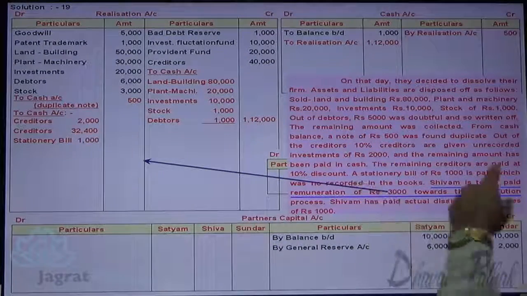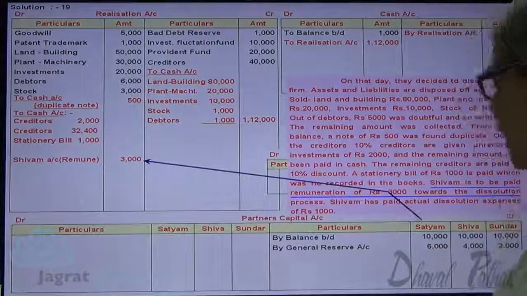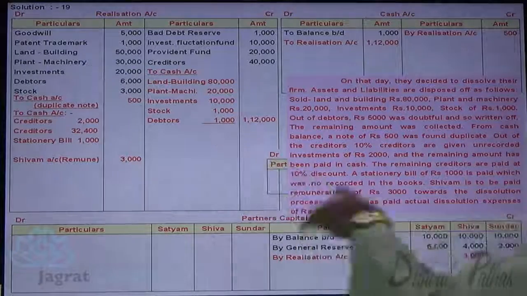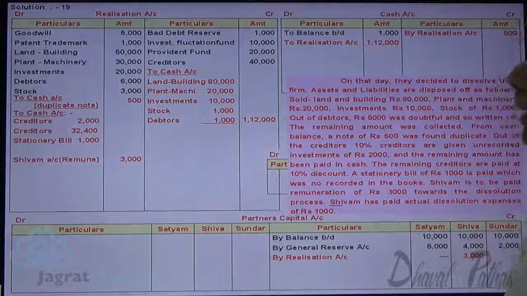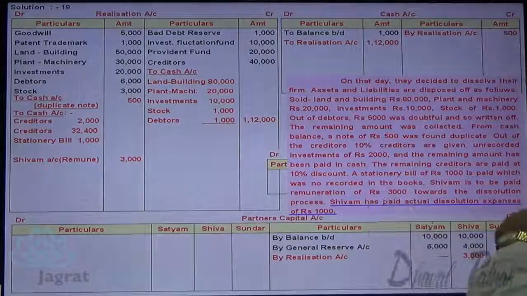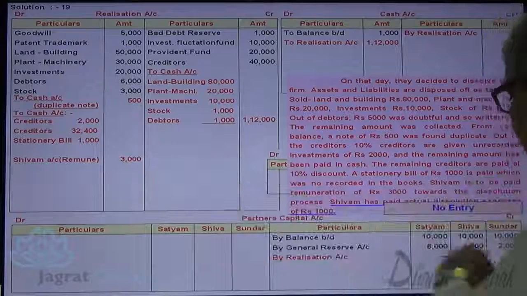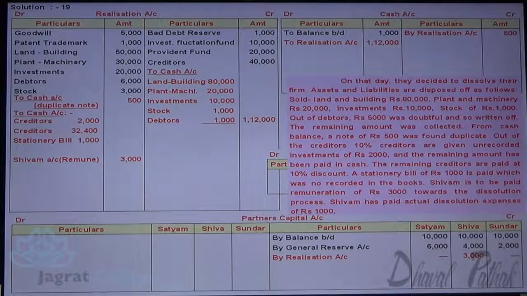Shivam is to be paid remuneration of 3,000. So there is another entry: realization account debit to Shivam account credit. Now for these liabilities, I am required to pay provident fund, notice it. Over and above, I am required to pay the dissolution expenses also. For dissolution expenses, 3,000 is already paid. The 1,000 paid by Shivam, for which I am not going to write the entry.